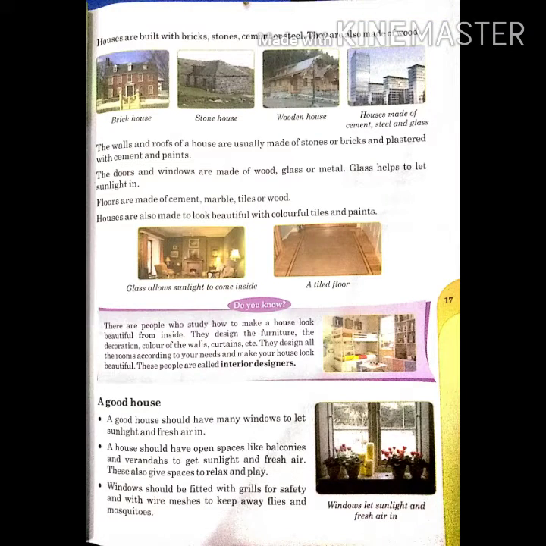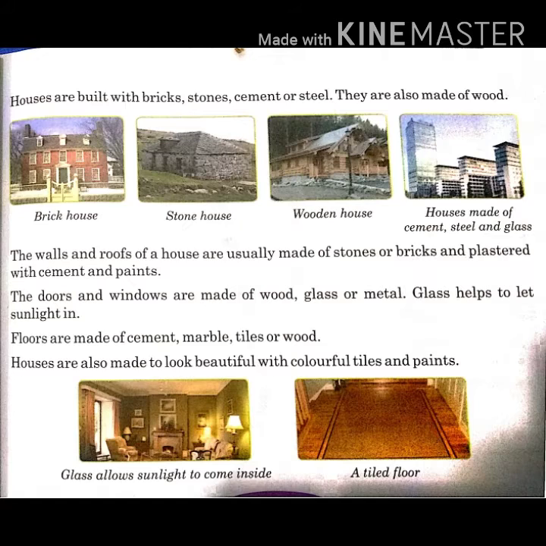Now let's move to next page. Houses are built with bricks, stones, cement or steel. They are also made of wood. The walls and roofs of a house are usually made of stones or bricks and plastered with cement and paints. The doors and windows are made of wood, glass or metal. Glass helps to let sunlight in. Floors are made of cement, marble, tiles or wood. Houses are also made to look beautiful with colorful tiles and paints.